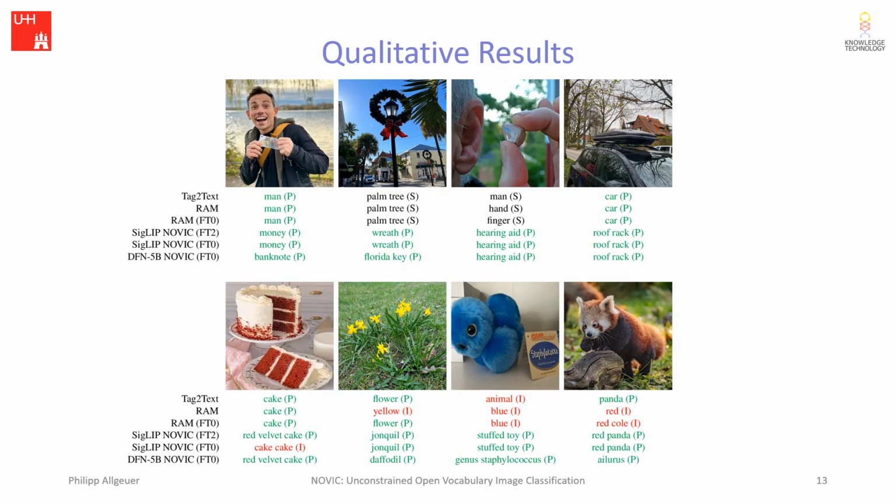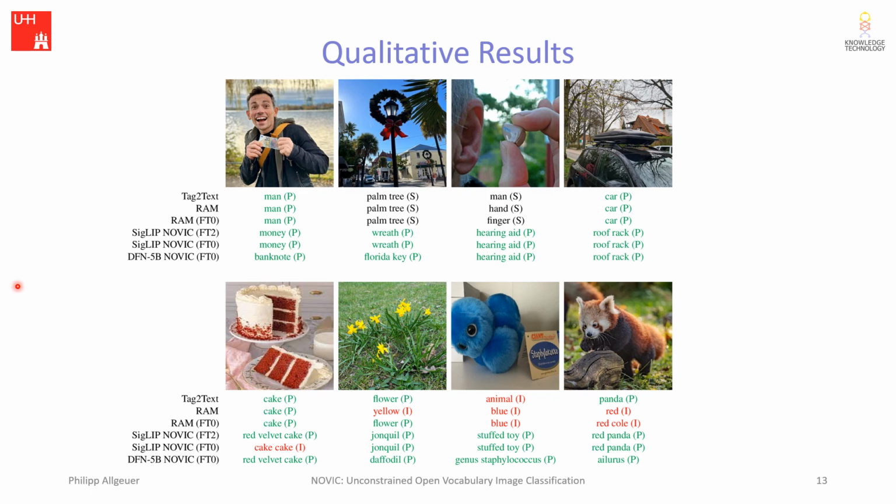The difference in performance between Novik and the related works can easily be seen through qualitative examples. Siglip Novik here is using a smaller, faster clip model, while DFN5B Novik uses a slightly slower but higher performing one.